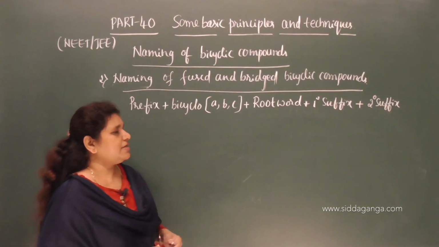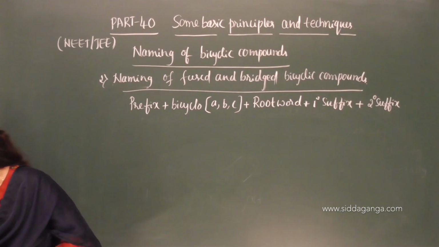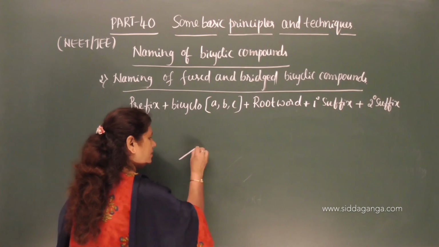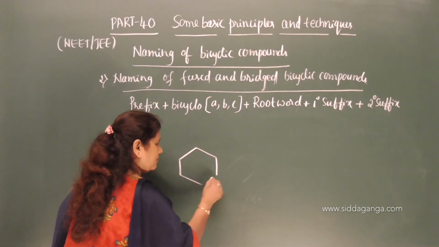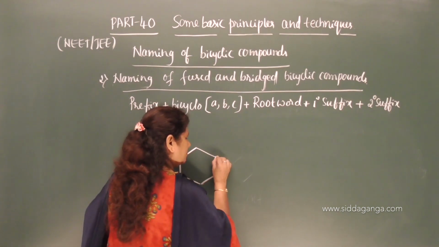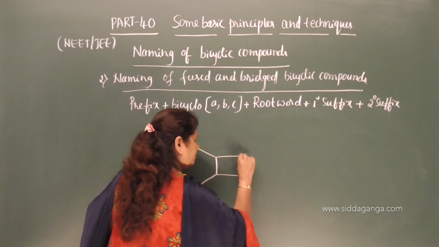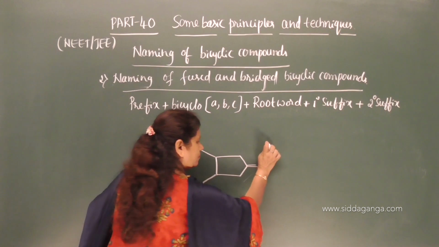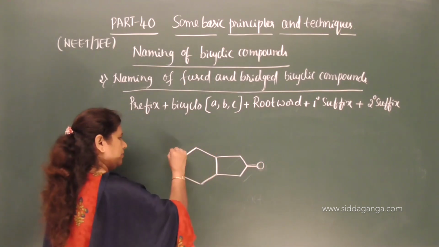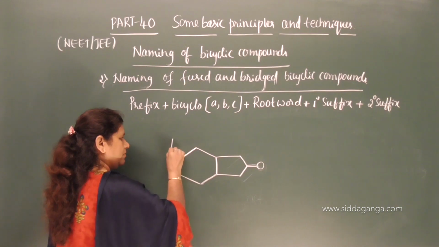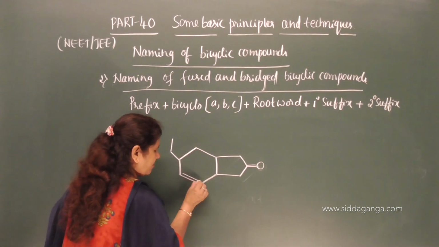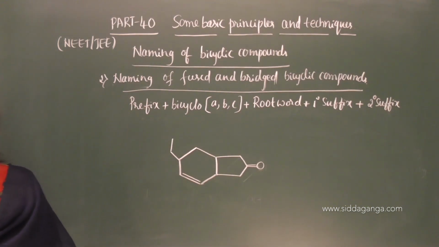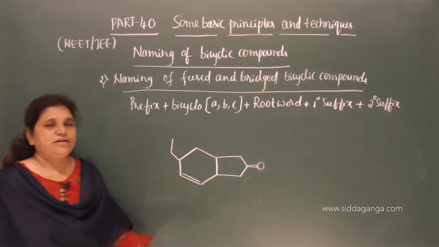So, I will explain what ABC is here. Let me give one example for this. So, this is an example for a bicyclic compound, that is a fused bicyclic compound, again a bridged bicyclic compound.